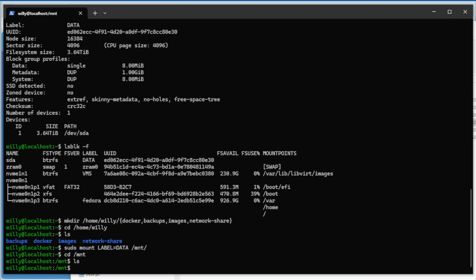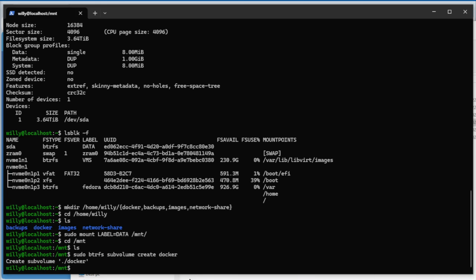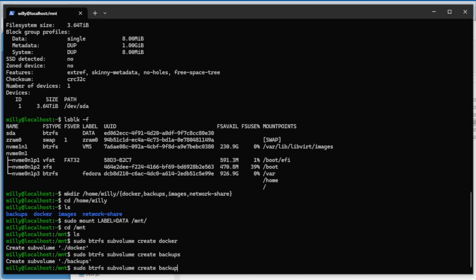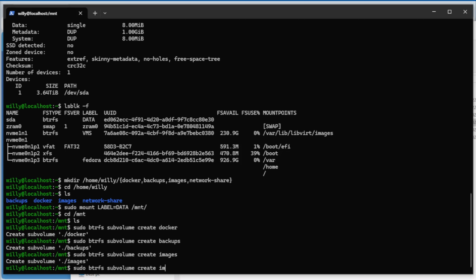Now we have to create a couple of subvolumes. I copy them one by one. So sudo btrfs subvolume create docker. First, change docker to backups. Backups, yes. Again, images, enter. And the last, network share.